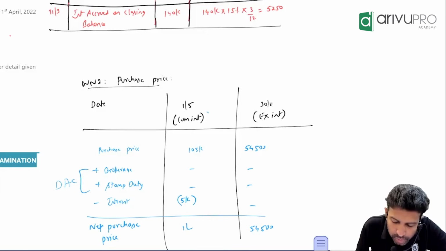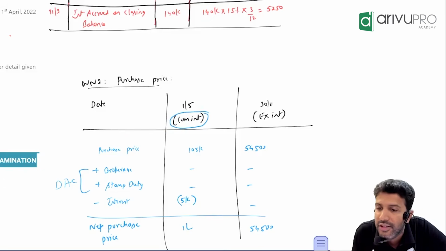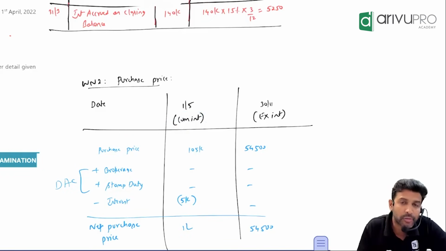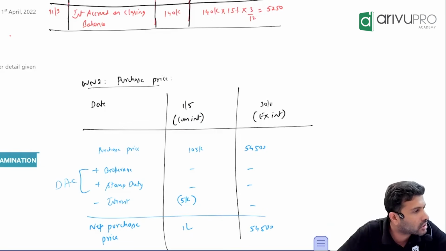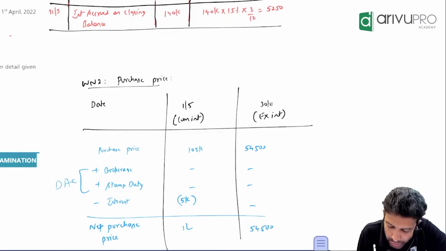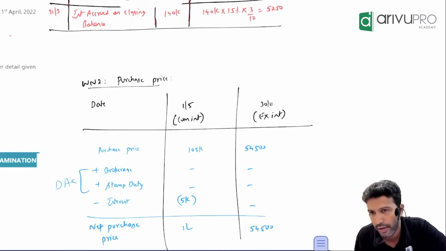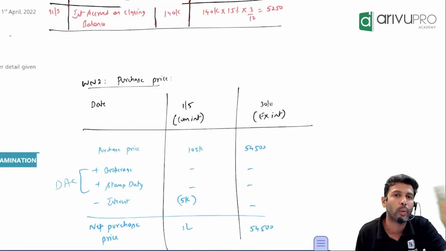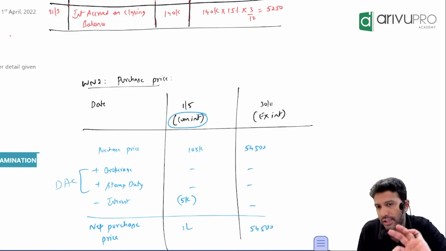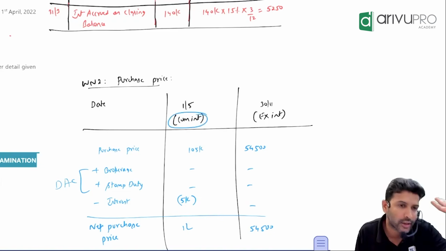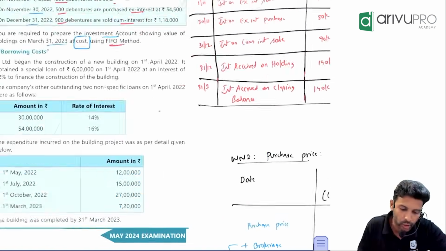Sir, some problems may say you purchased on what basis? Cum-interest basis. Cum-interest means the purchase price includes interest. Interest is a P&L component. Debenture is a balance sheet component. Should it be merged or not? Not. So if it is merged, what do we have to do? Exclude. So you will deduct interest only in one case. What case is that? If it is a cum-interest purchase, then only you will reduce. Otherwise, not necessary. Okay. Now go back to the question.